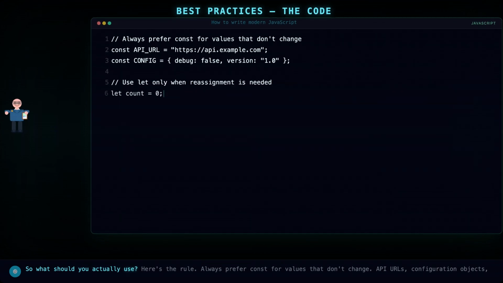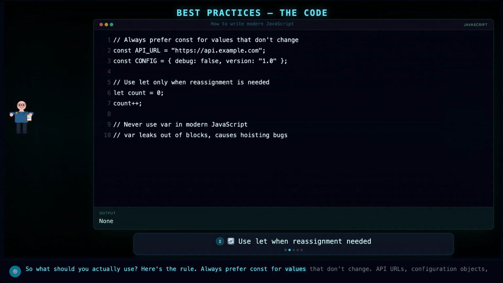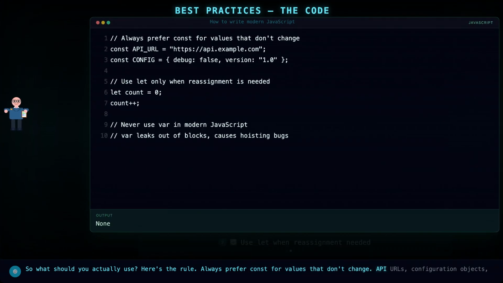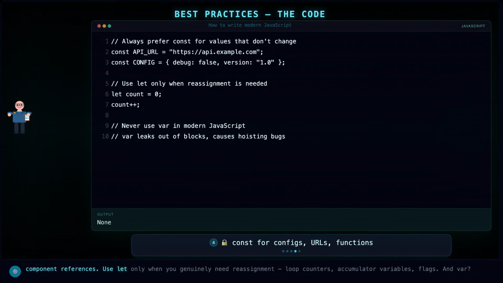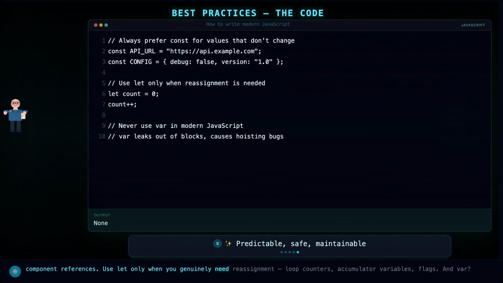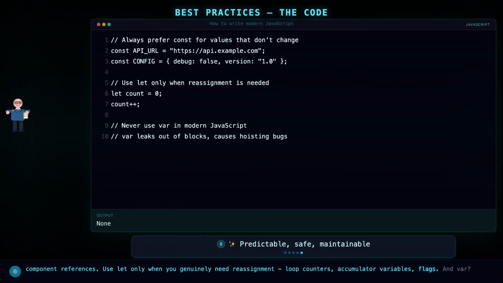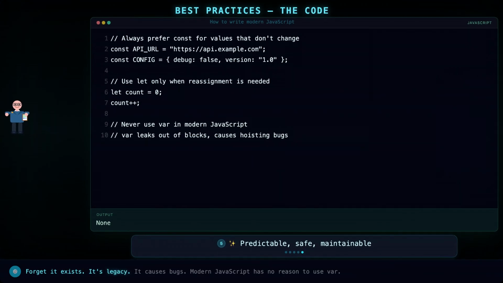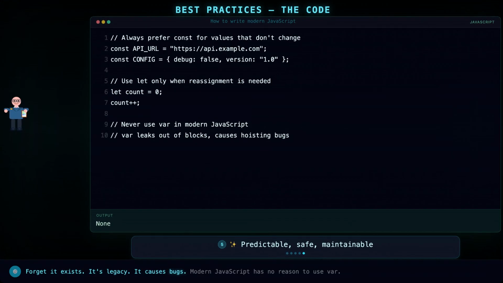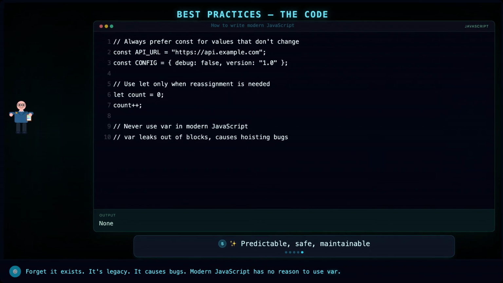So what should you actually use? Here's the rule. Always prefer const for values that don't change. API URLs, configuration objects, component references. Use let only when you genuinely need reassignment, loop counters, accumulator variables, flags. And var? Forget it exists. It's legacy. It causes bugs. Modern JavaScript has no reason to use var.